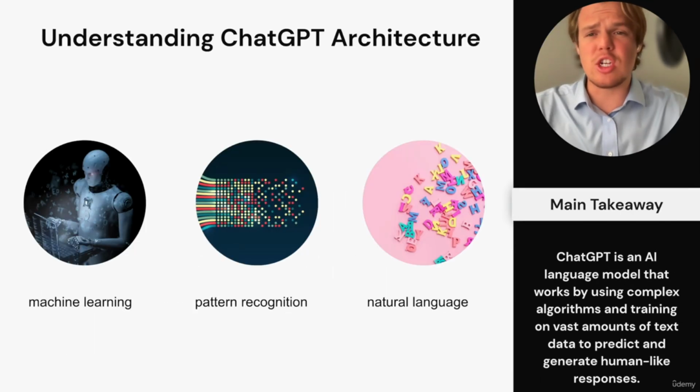Jumping into the next section, which is going to be understanding ChatGPT and its architecture. First, understand that it does machine learning. So what that means for us is that over time, ChatGPT will come with better and better models because it'll be able to understand previous outputs and what were effective based off user engagement. You know, that little check mark or the little thumbs up, thumbs down, they take that into account when pushing different models out. And as we see with future models, we're going to be able to get way more comprehensive answers like we saw with GPT-4.